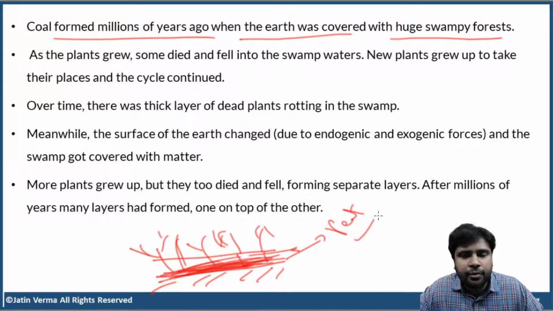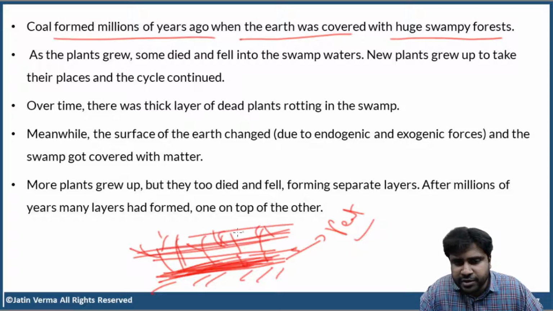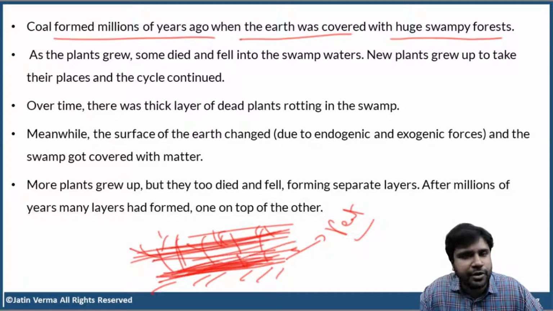Now, endogenic and exogenic forces will act, and they cover the entire swamp with thick layers of mud and soil. Clear? And they stopped the decomposition process of peat. So, peat remained buried under several layers of mud and soil. Now, what happens to peat? A lot of pressure and a lot of heat.